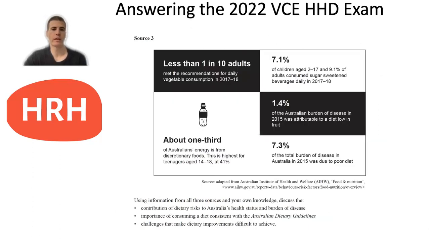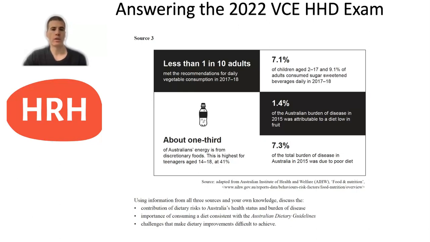Source three was an infographic from the Australian Institute of Health and Welfare on food and nutrition, essentially saying less than 1 in 10 adults meet the recommendations for vegetable consumption, a lot of children are consuming sugar-sweetened drinks, and about 1/3 of Australia's energy is from discretionary foods, particularly for teenagers aged 14 to 18, and 7.3% of the total burden of disease in Australia in 2015 was due to poor diet. So a lot more information there on essentially Australians not eating particularly well.